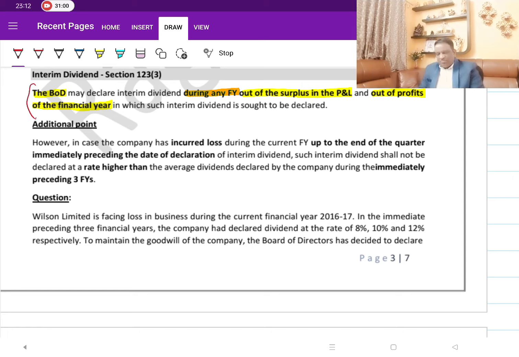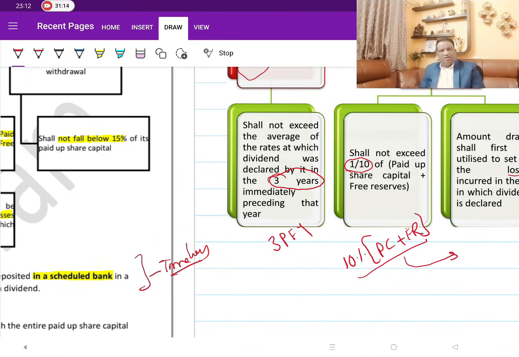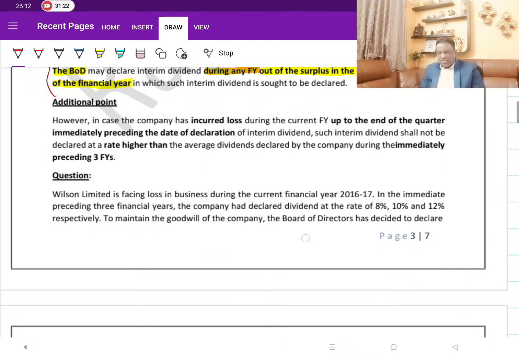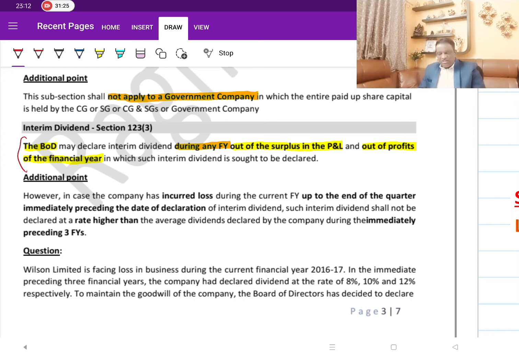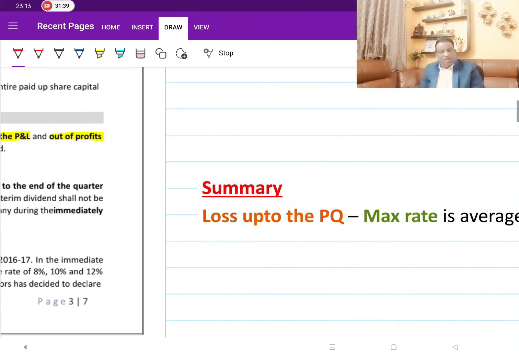Now, coming back to this, can the company make an interim dividend despite having current year losses? The answer is yes. However, we had three conditions whenever you are making dividend payment despite current year losses but utilizing previous years' profits. But if it is interim dividend, you do have conditions, but only one condition. That one condition is that the rate at which you are paying should not be more than the 3 years average. I will show you the summary of it. It is the simple one. This is with regard to interim dividend.